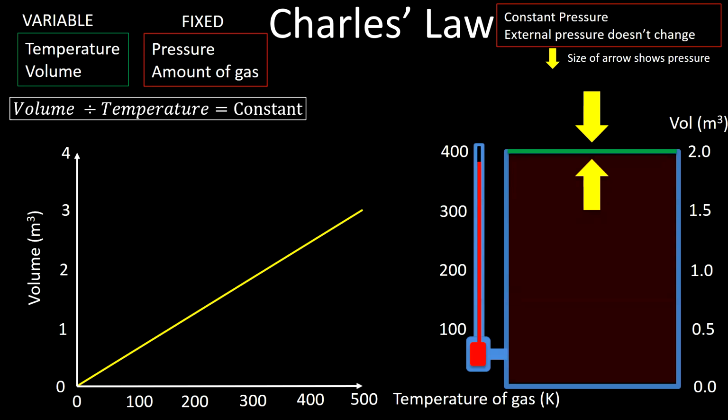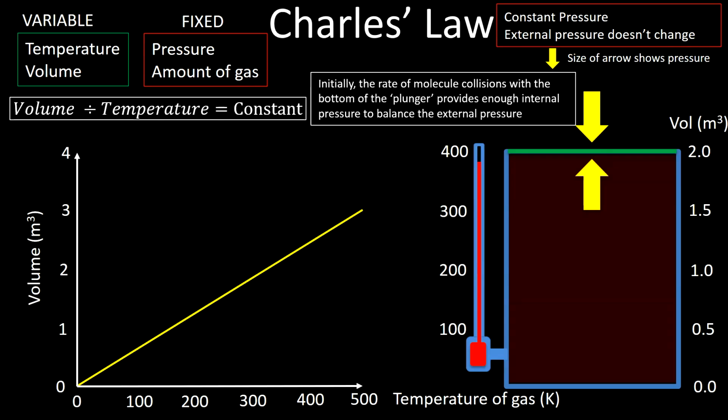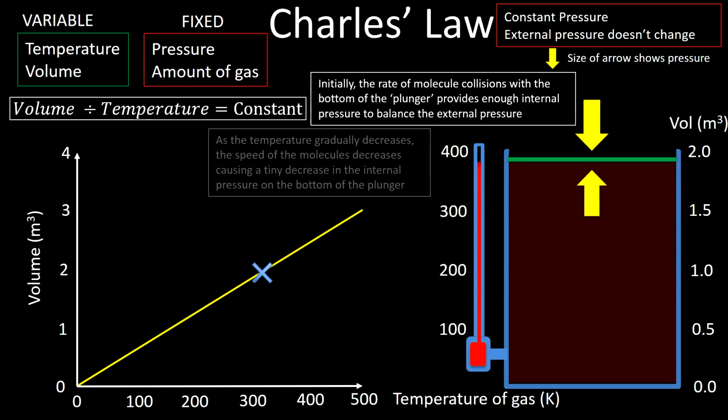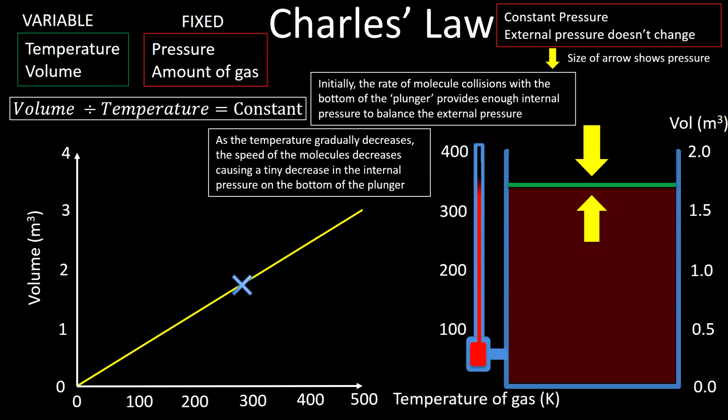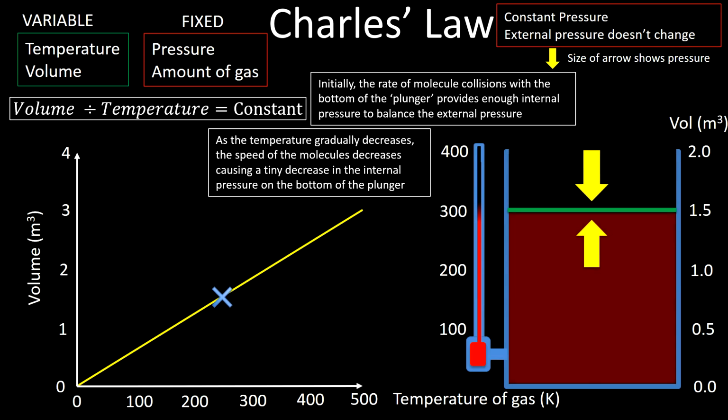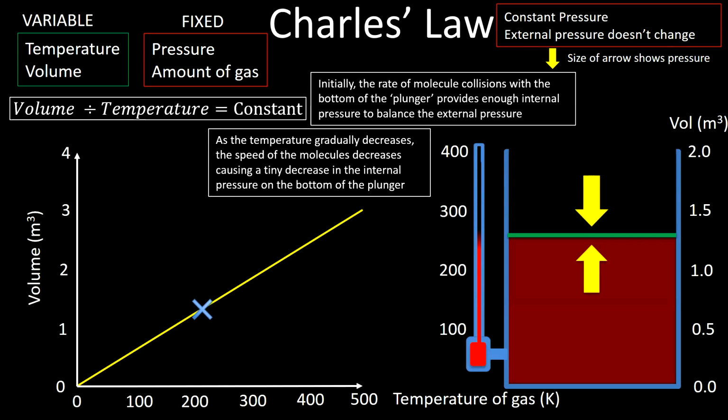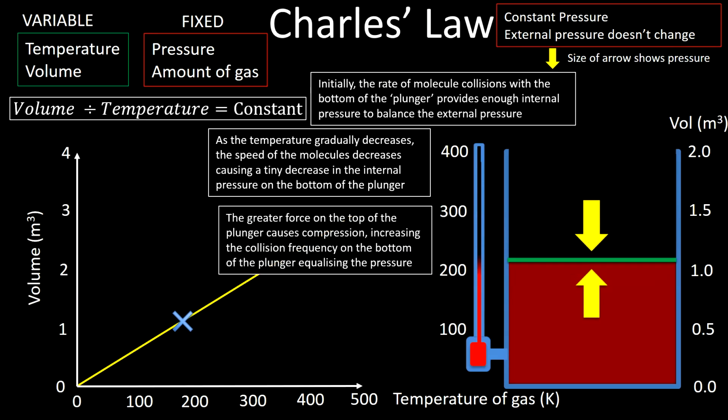And once again, that will keep happening basically until we stop lowering the temperature, at which point we'll get equilibrium again. So I'll just let the animation run with the written explanation so you can see that. Once again, we start off with our balanced external pressure and internal pressure, and then the internal pressure just drops very slightly, so the arrow gets very slightly smaller. Okay, it's basically still at constant pressure.